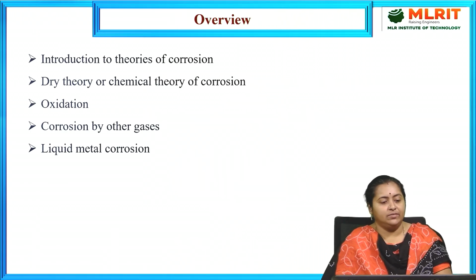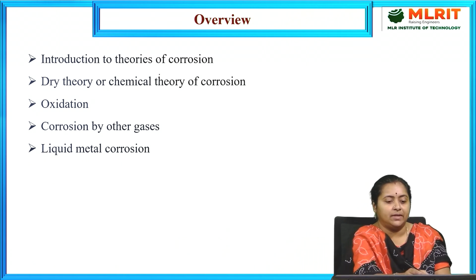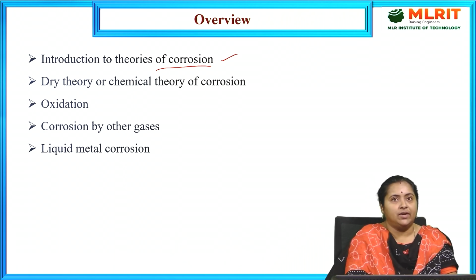In today's session, we are going to discuss the theories that were proposed for getting a better knowledge about the mechanism of corrosion reaction. That is what we call theories of corrosion reaction. In theories, we have two different approaches. One is dry theory, or it is known as chemical theory of corrosion. And the second one is wet theory, or electrochemical theory of corrosion.